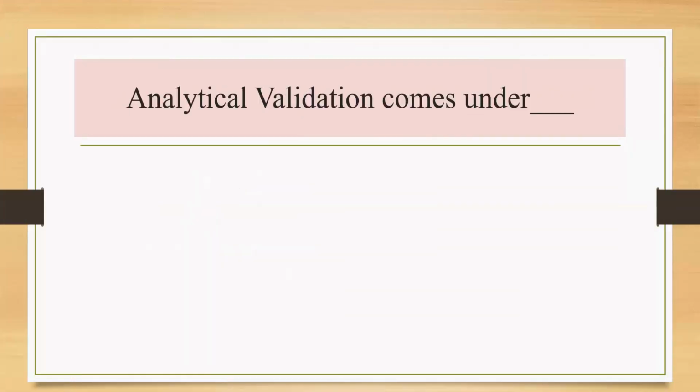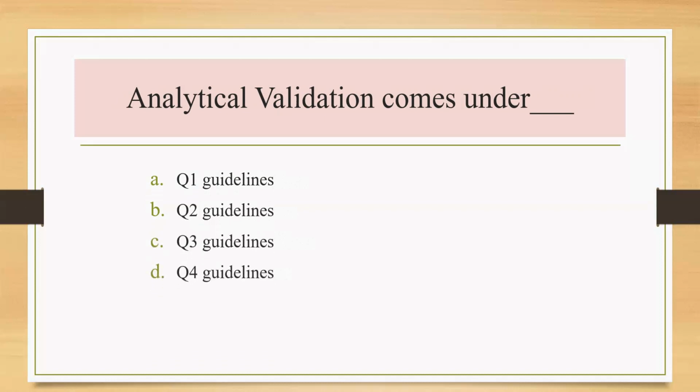Now, next question is, analytical validation comes under which guideline? Option A is Q1 guideline, option B Q2 guideline, option C Q3 guideline, and option D is Q4 guideline. As we know, Q1 guideline indicates the stability studies.